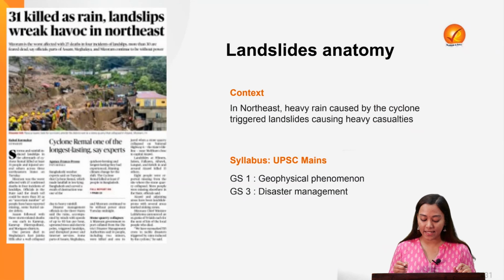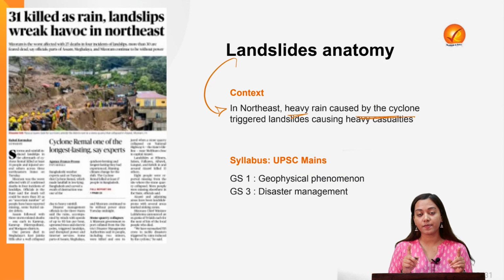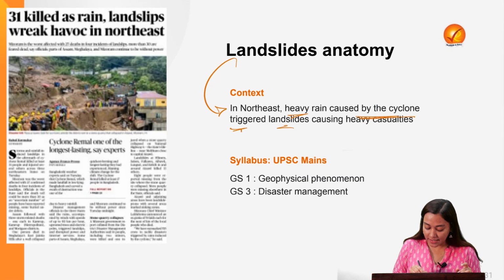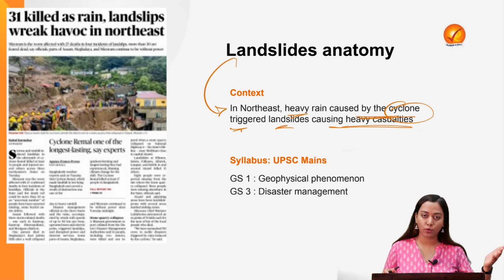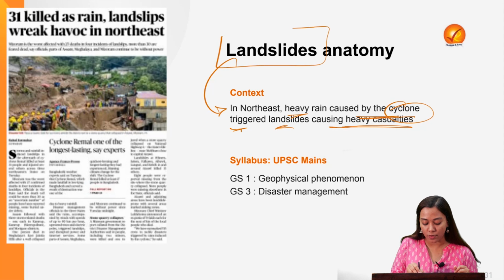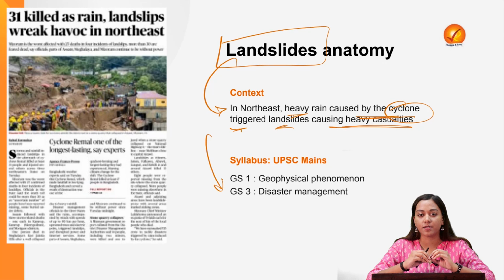And now we will dissect the anatomy of landslides, because in the Northeast, heavy rains caused by the cyclone triggered landslides causing heavy casualties. You have already read about Cyclone Remal in the previous Analyst, so I'm not going to talk about it. We are going to talk about this phenomenon. This is landslide. It's concerning to two parts of the syllabus, and also please understand, landslides are one of the most concerning disasters which have far-reaching consequences for the country, and therefore it's very important from both the examination point of view and the general knowledge point of view that we have awareness of the same.